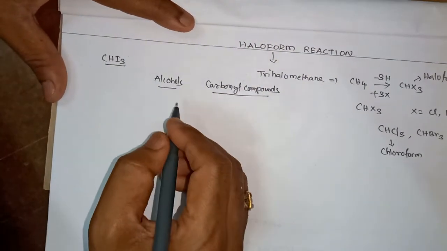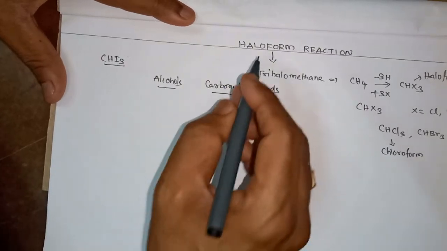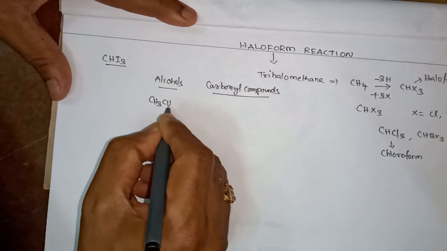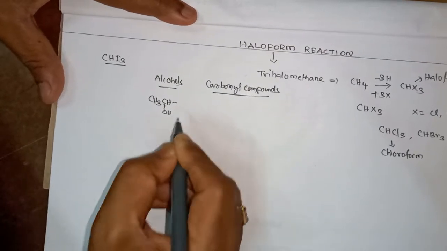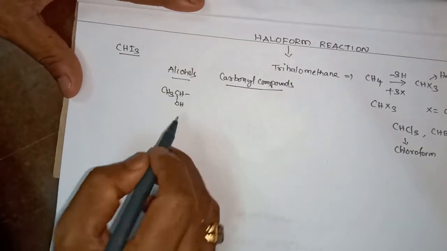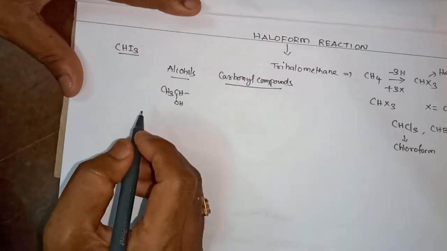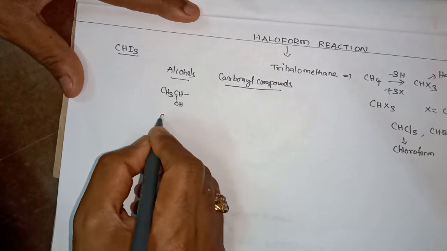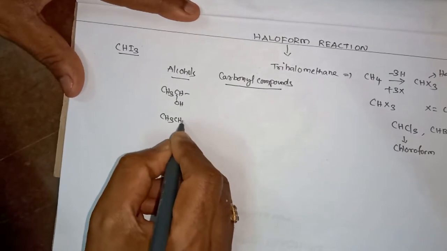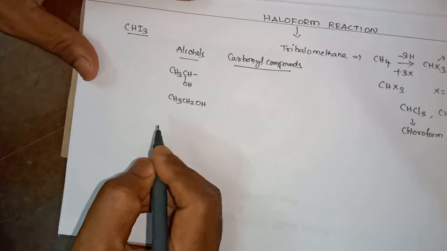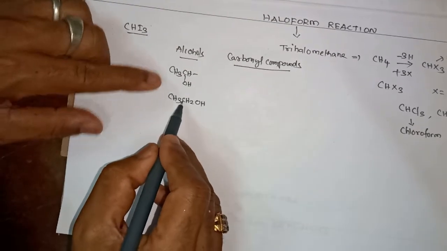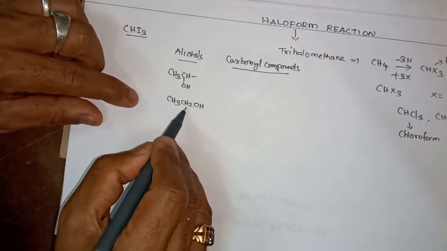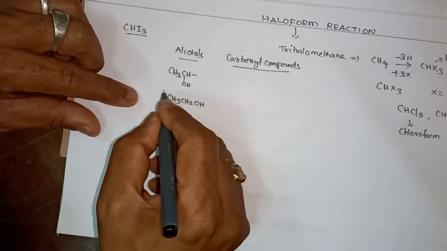Which alcohol can be involved in the formation of haloform? Alcohols which contain the CH3CHOH group will be involved in the haloform reaction. Suppose I take CH3CH2OH, called ethyl alcohol. You see the OH is attached to a carbon that has one hydrogen and a CH3. So it is involved in haloform.